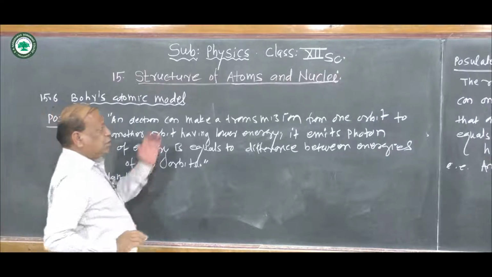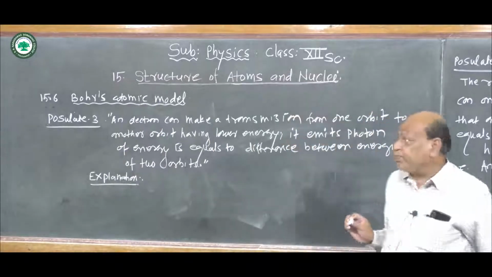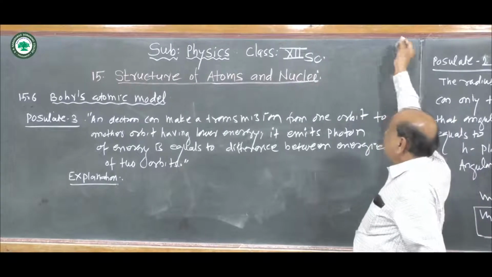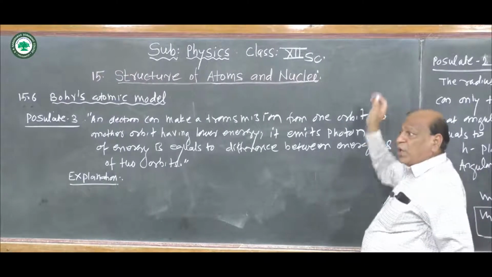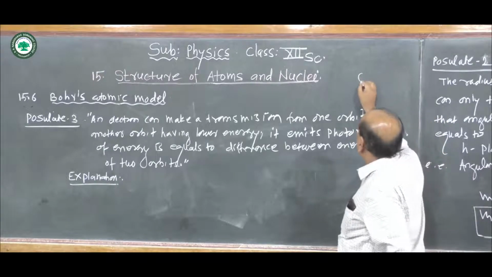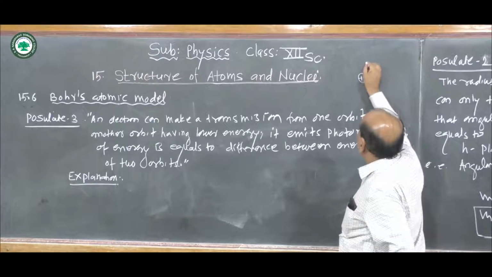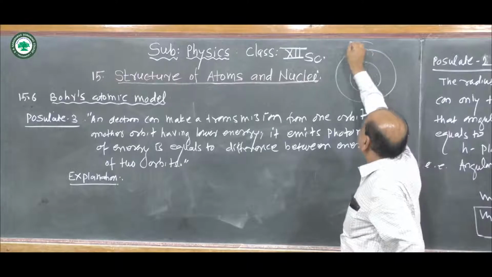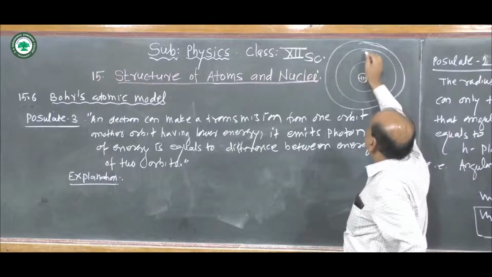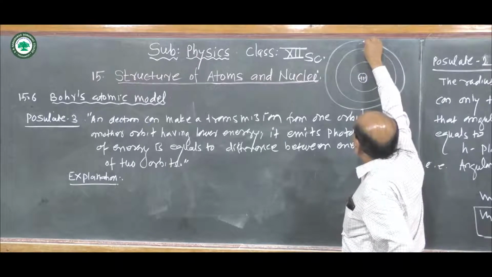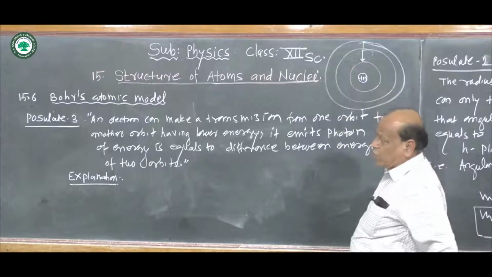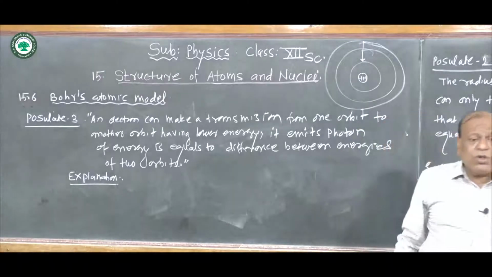This third postulate states that an electron jumps from a higher energy orbit to a lower energy orbit, that is, from an outer orbit to an inner orbit. Here is the nucleus, this is the first orbit, second, and so on. The energy of this outer orbit is higher. At that time the electron jumps from the higher orbit to the inner orbit, that is, from a higher energy orbit to a lower energy orbit.